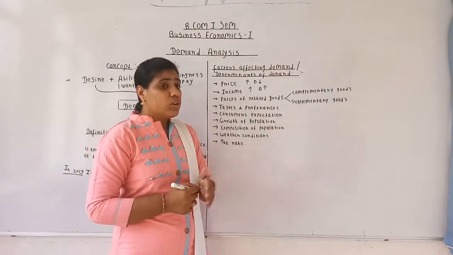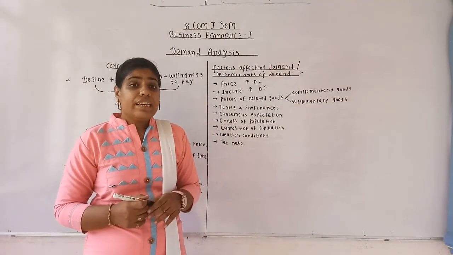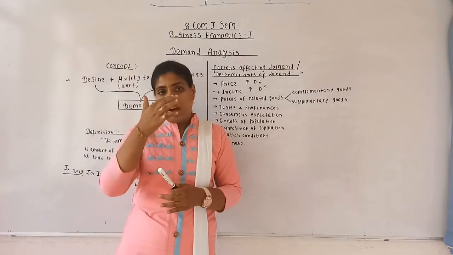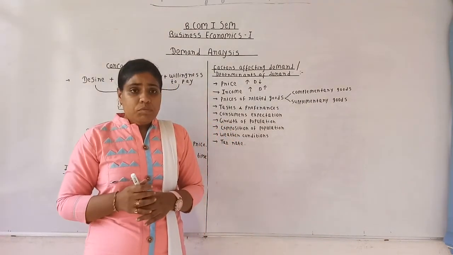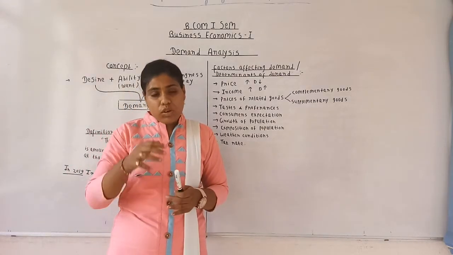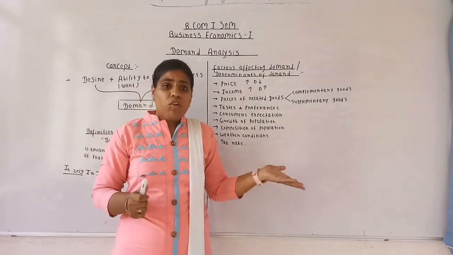But when we are talking about the income, there is an exception, like inferior goods. Inferior goods are those goods which are of low quality. Now the inferior goods are not inferior by default. It again depends on the income of the consumer.